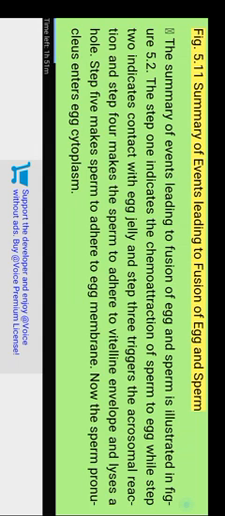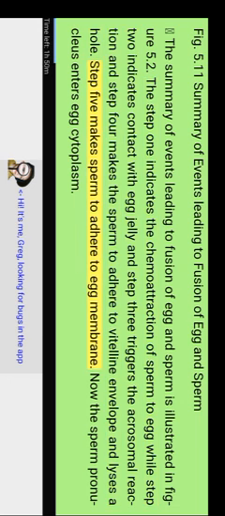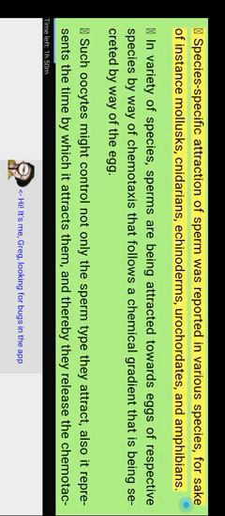Figure 5.11 Summary of events leading to fusion of egg and sperm. The summary of events leading to fusion of egg and sperm is illustrated in the figure. Step 1 indicates the chemical attraction of sperm to egg, while step 2 indicates contact with egg jelly, step 3 triggers the acrosomal reaction, and step 4 makes the sperm adhere to the vitelline envelope and lyse a hole. Step 5 makes the sperm adhere to the egg membrane. Now the sperm nucleus enters the egg cytoplasm.